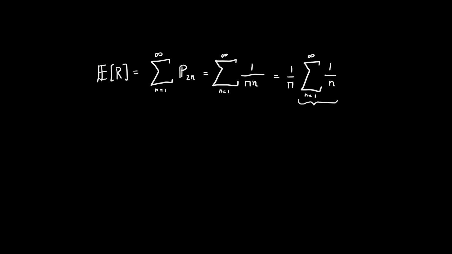Well, lo and behold, this is of course nothing but the old well-known harmonic series, and it is well known to diverge. In other words, E of R is infinity, and we conclude that the probability of returning to the origin for the drunkard is unity. So this answers the first part of the question. All drunkards, except a measure 0 of them, will eventually stagger their way back to the origin.